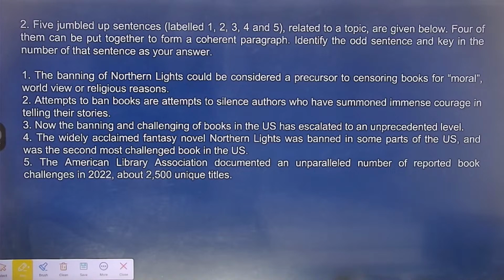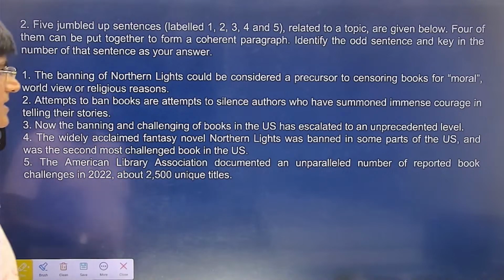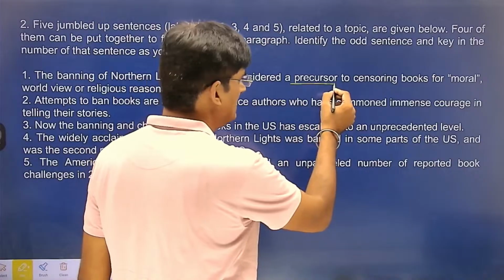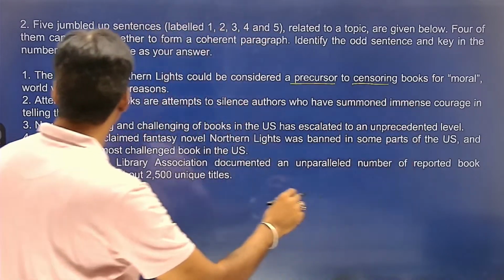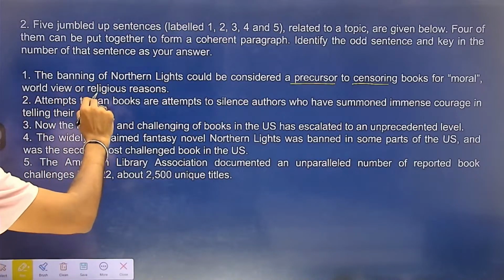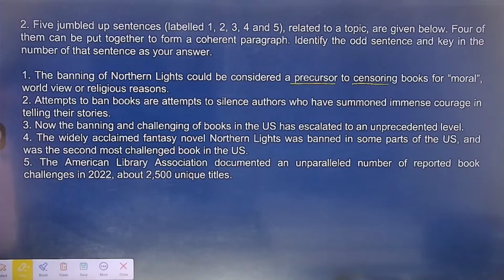The banning of Northern Lights could be considered a precursor to censoring books for moral worldview or religious reasons. Students, we are talking about banning of a book, and the name of the book is Northern Lights. It could be considered a precursor. Precursor का मतलब है similar to censoring books for moral worldview or religious reasons. Okay, so this can be considered similar to censoring books for moral worldview or religious reasons.